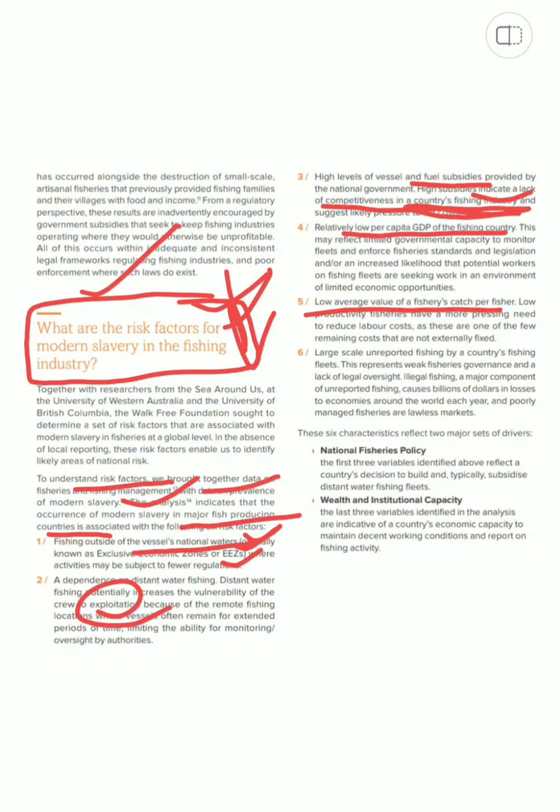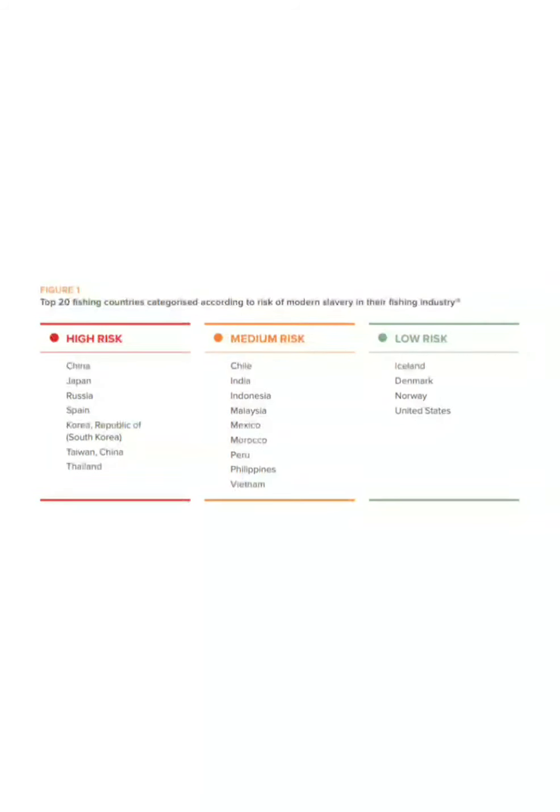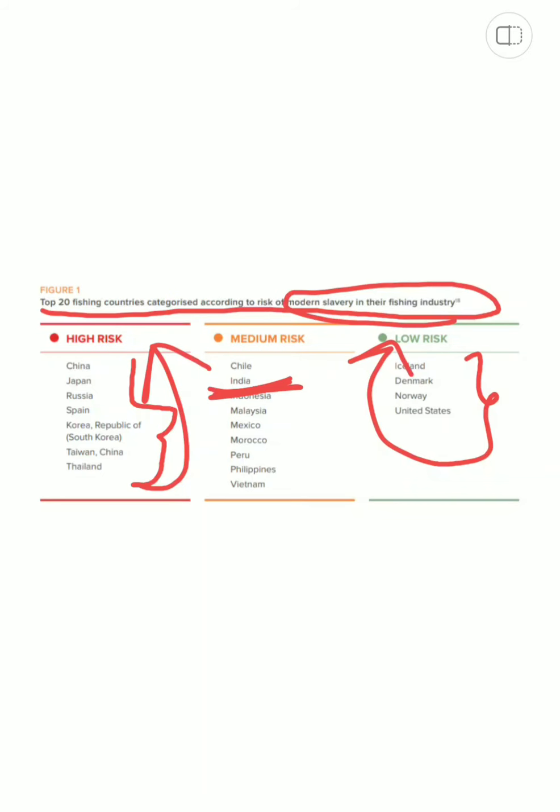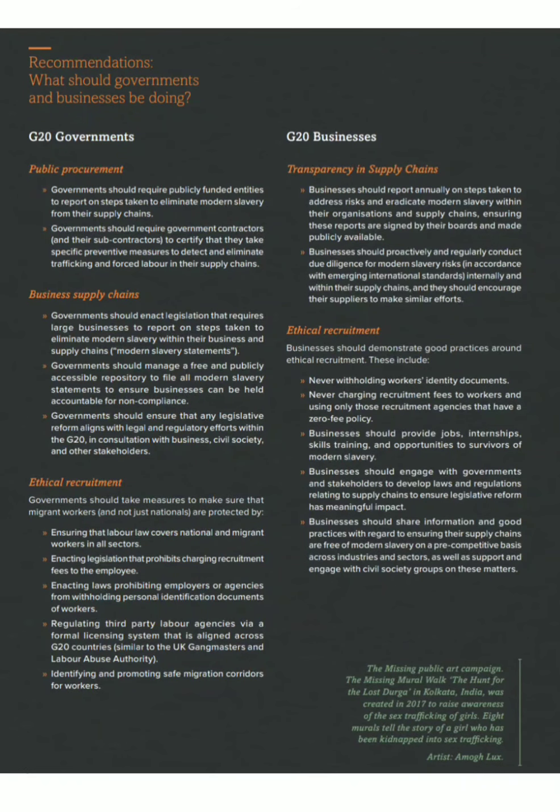Then we have 6 characteristics, 2 major sets of drivers: national fisheries policies, and the first 3 variables are here, and then wealth and institutional capacity. And when you see the top 20 fishing countries categorized according to the risk of modern slavery in the fishing industry, you'll find India is at a medium risk, whereas Norway, US, Iceland, Denmark are at a better position than India, and China, Japan, Russia, Spain, South Korea, Taiwan, China, and then Thailand are at a worse state than India. See, we saw our why, we got our when, that is 2018.